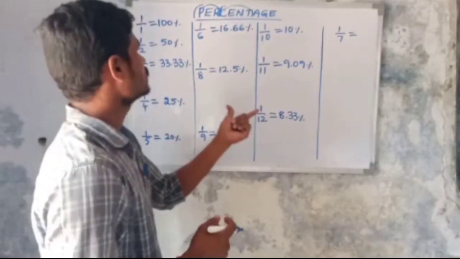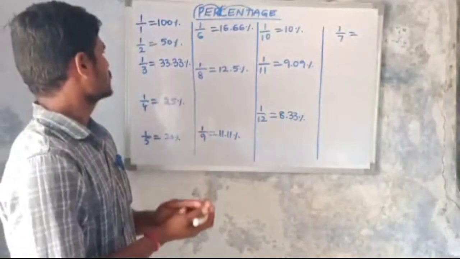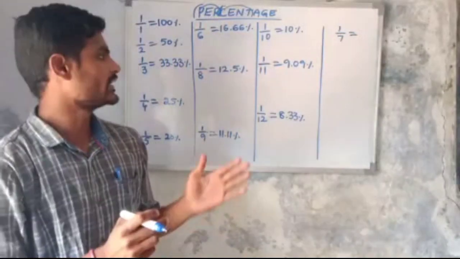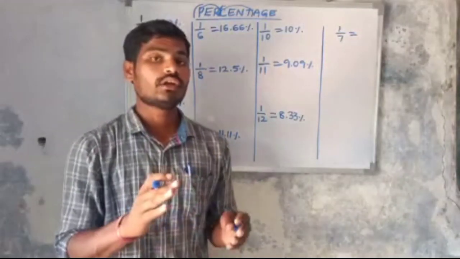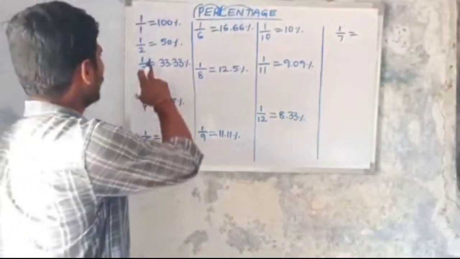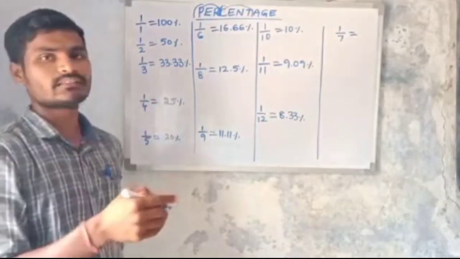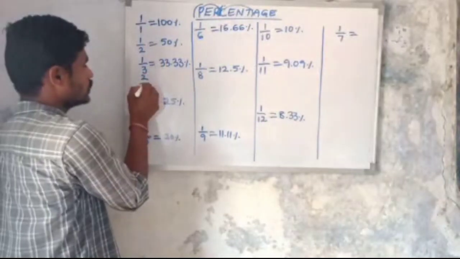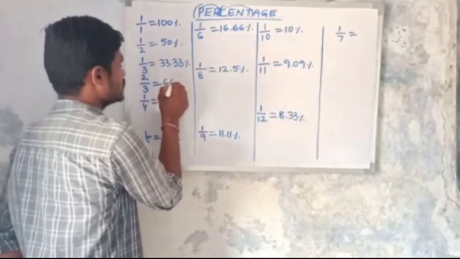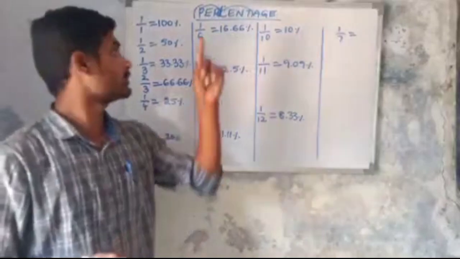Here are the values: 16.66%, 66.66%, 27.27%, 87.5%. Those values are multiples of these fractions. See here, 1 by 3, the next multiple is 2 by 3, which is 2 into 33.33%, so 66.66%. Then 3 by 3 means 1, which is 100%.